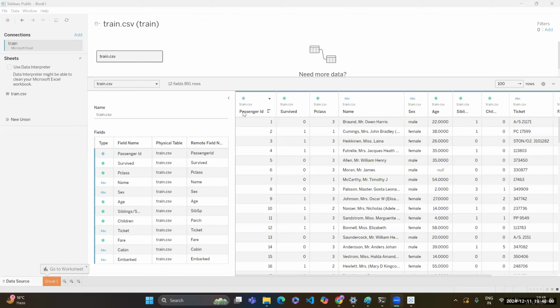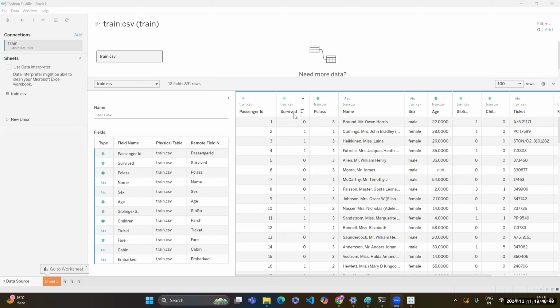First is the passenger ID. Is it categorical data or numerical? If categorical, write C. If numerical, write N. Very good, guys. It's categorical data. Why? Because it's an ID. It's a label. We cannot apply any arithmetical operation onto it. So this cannot be numerical data.